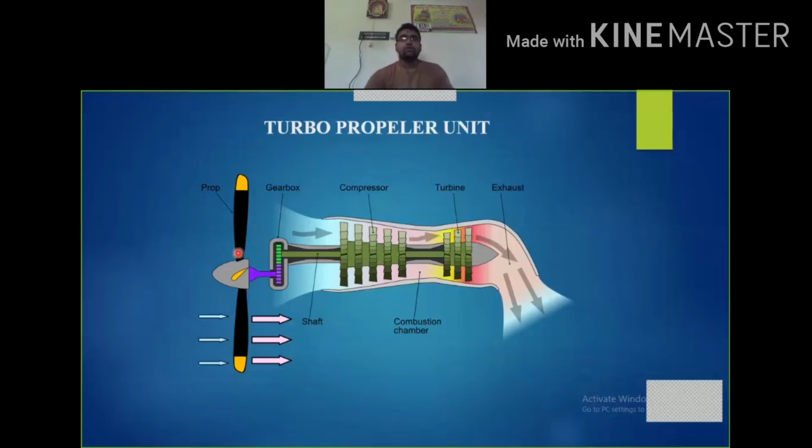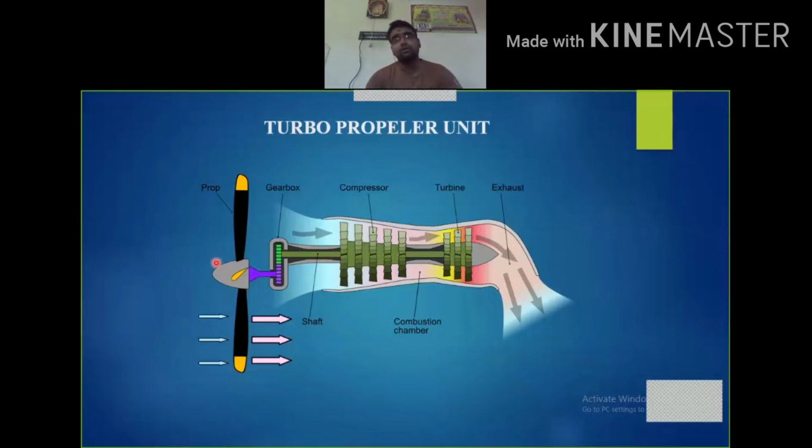So we all know at what speed this propeller runs. These propellers rotate at a speed of 700 kilometers per hour. When compared to the turbine blades, this speed is very low. So from this we can understand that the propeller blades cannot rotate with that much speed when compared to the turbine blades. So in order to